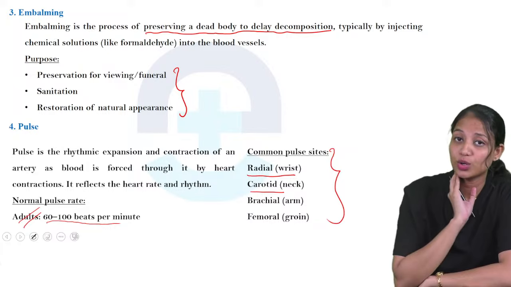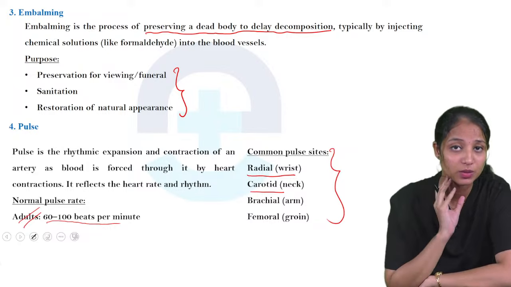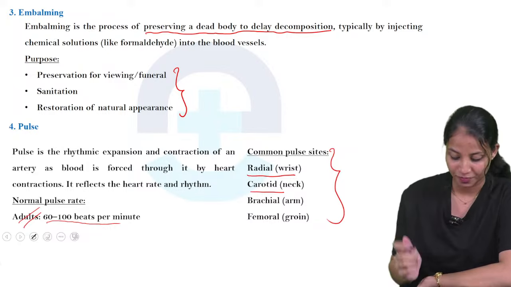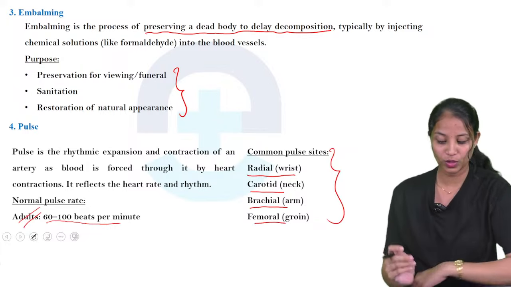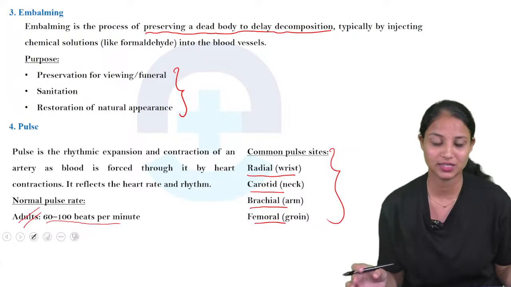What is that? Carotid. Please try to say with me, carotid, it is neck. The next one is brachial. Brachial, it is an arm. Next one is femoral, that is groin. Groin region, we can see the pulse.